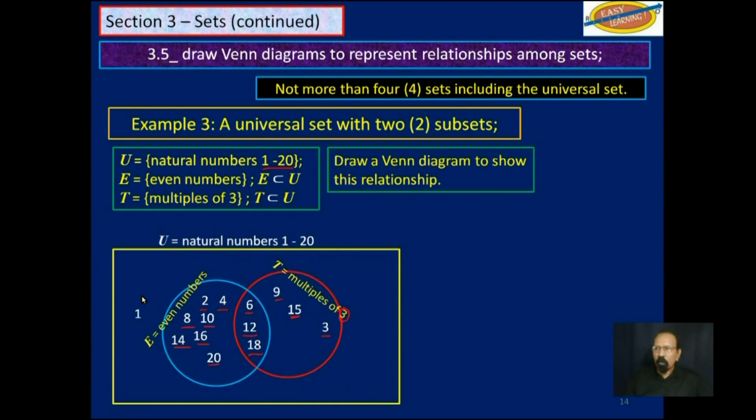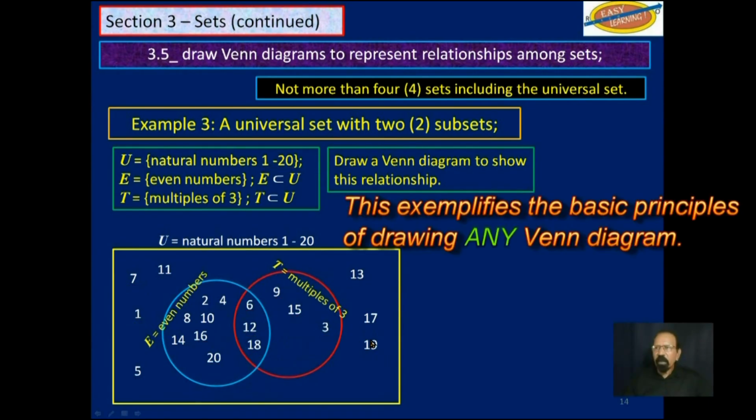And that would be 1, 5, 7, 11, 13, 17, and 19. So here we have our Venn diagram showing this relationship up here with two subsets. And if you include this universal set as well, then you have 3 sets.